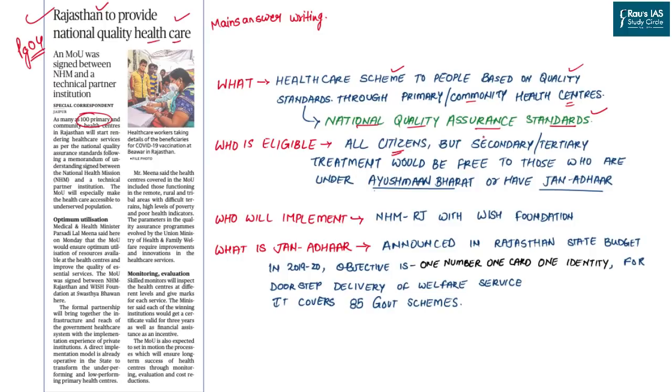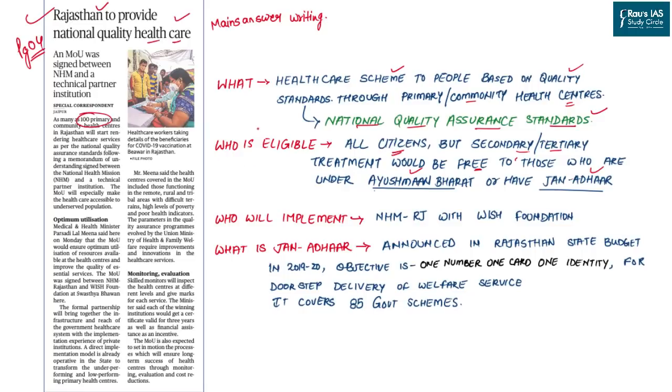However, when it comes to the secondary and the tertiary treatment, as you know that these treatment cannot be provided in the primary healthcare centers. That is the reason that these standards would further in the future be expanded to large hospitals including the district hospital. So as far as secondary and tertiary treatments are concerned, they are free for those who are beneficiaries under Ayushman Bharat and or have Jan Aadhaar with them.